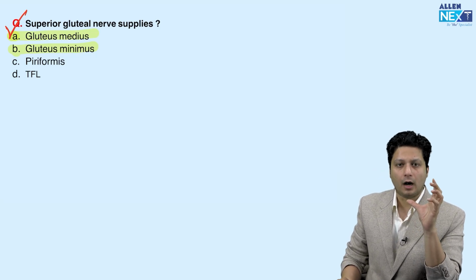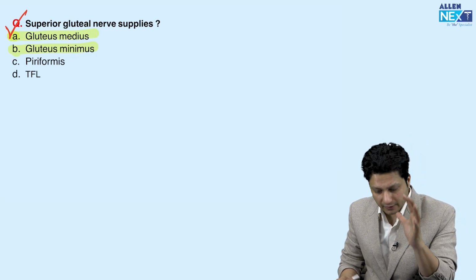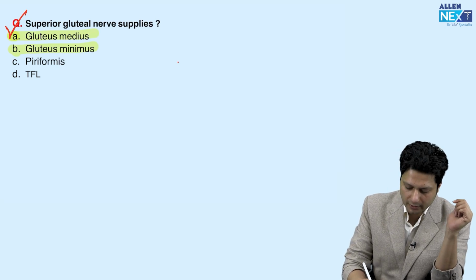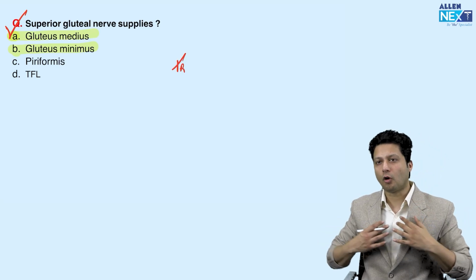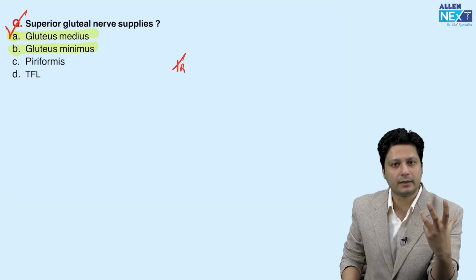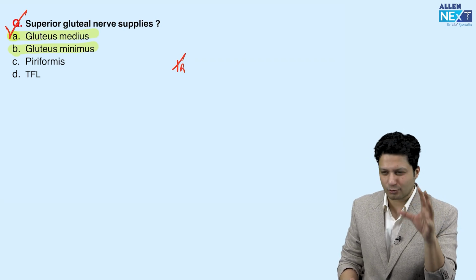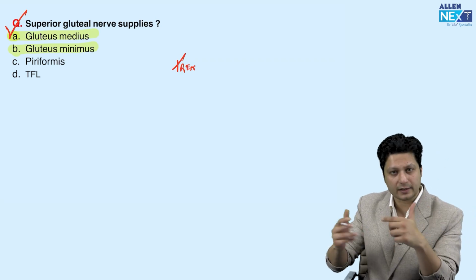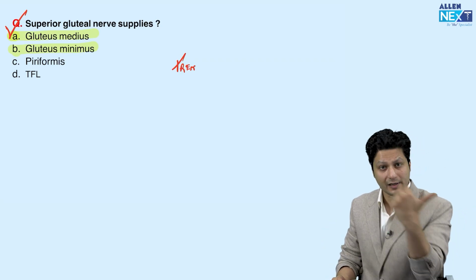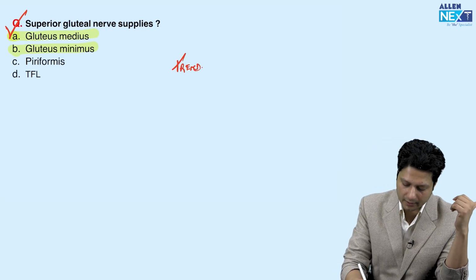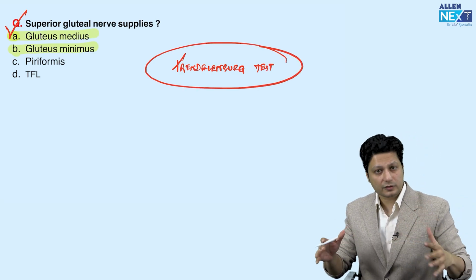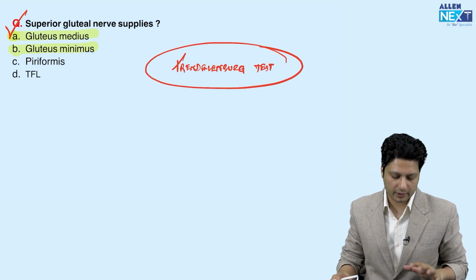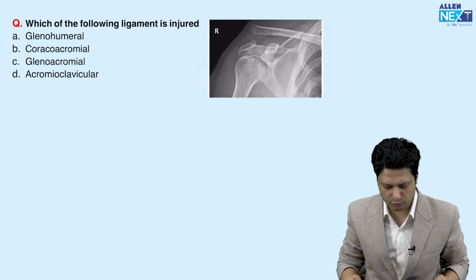inferior gluteal nerve. Now, why are they asking this question? They are not simply asking, they just don't want the basic assessment that you are aware of the nerve supply to these random muscles. No, it is a question which has got significance. It is a question which has got chains linked to the Trendelenburg test. So this is how it will happen. Hopefully everything is clear related to this particular topic also, superior gluteal nerve.